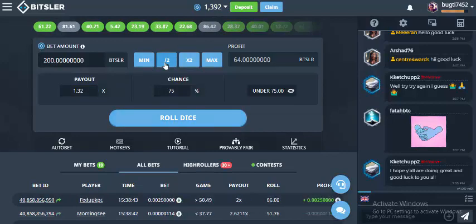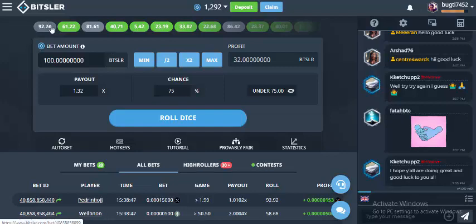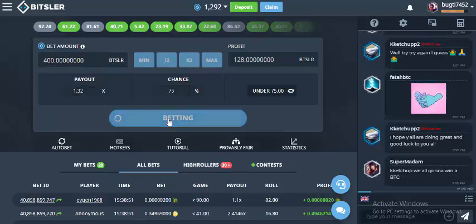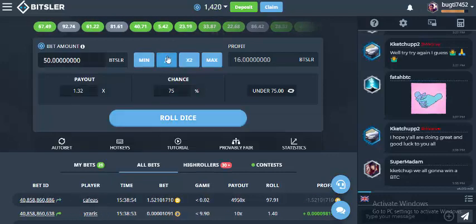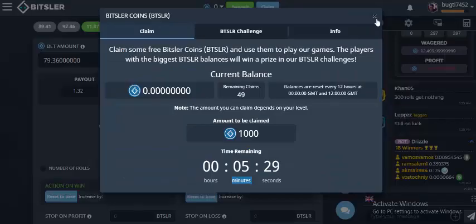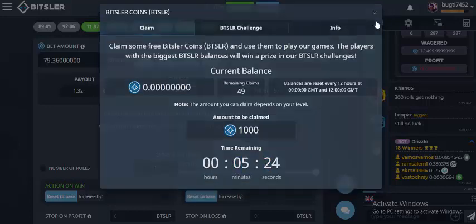Now I try to bring it down. If we lose one time again, then try to increase to 40,100, and then bring it down again. Do it step by step, then you will get millions of dollars. This trick is the best trick for safety. Now lost. Guys, it's very simple: claim it every 10 minutes, and you got it.